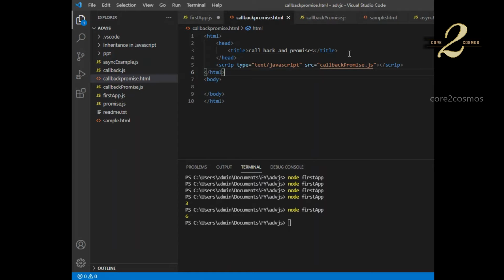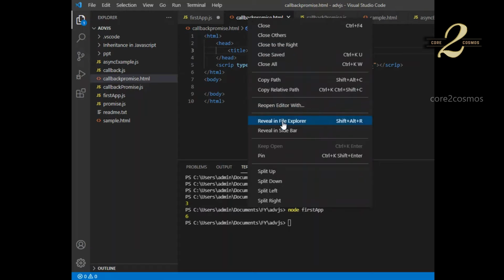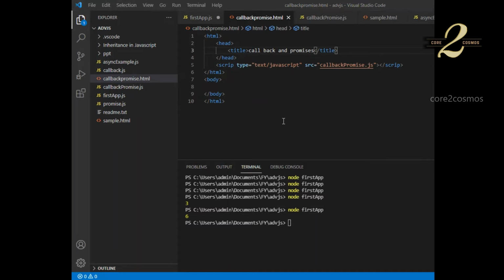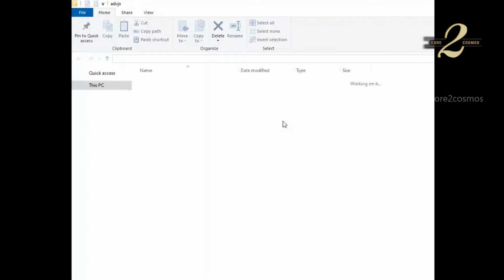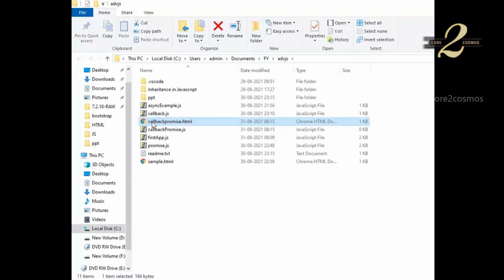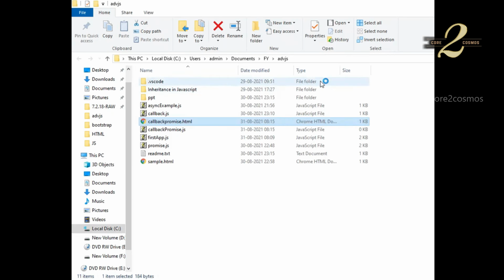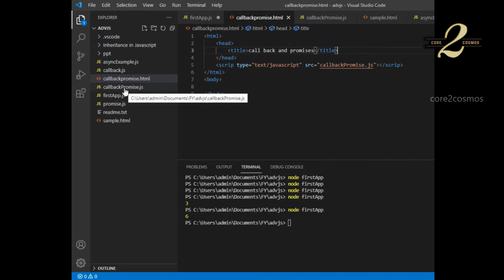We will open this HTML file in a browser. So like this, I'm just opening this HTML file in the browser, and I have referred the JavaScript file, this callback promise.js.